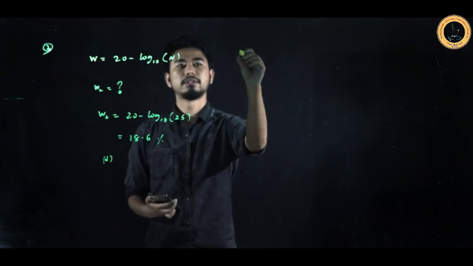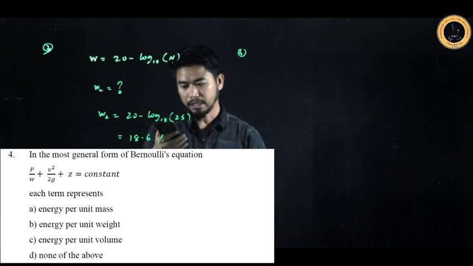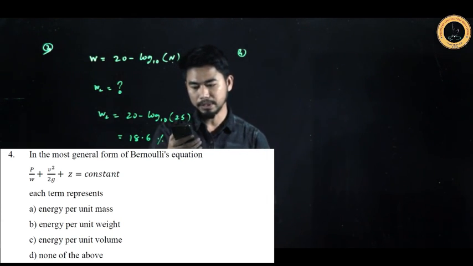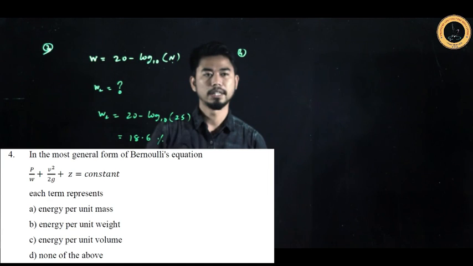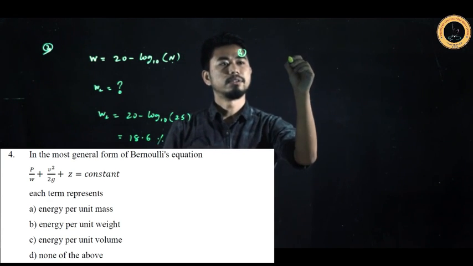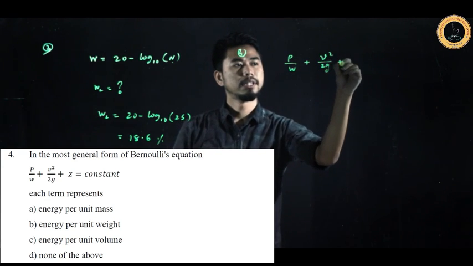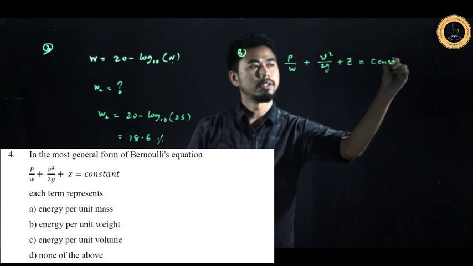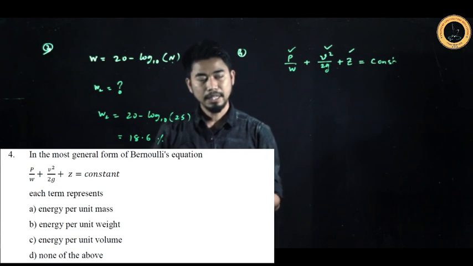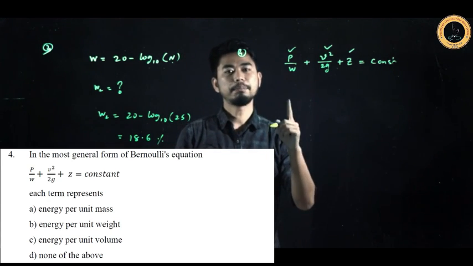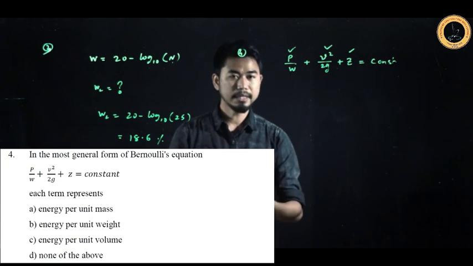Let's take question number 4. In the most general form of Bernoulli's equation, P by W plus V square by 2G plus Z equal to constant, what does each term represent? Each of these terms, P by W, V square by 2G and Z, represents the energy per unit weight. So the answer is option B, energy per unit weight.